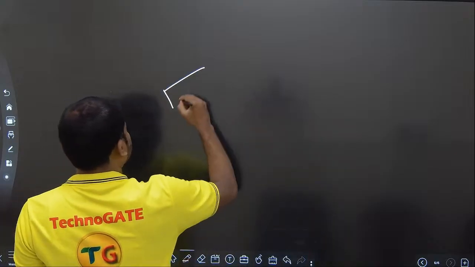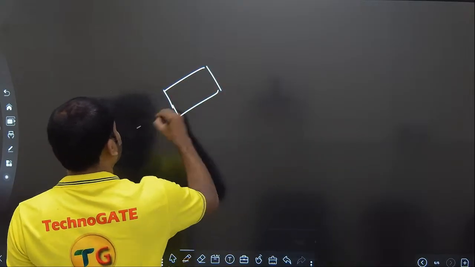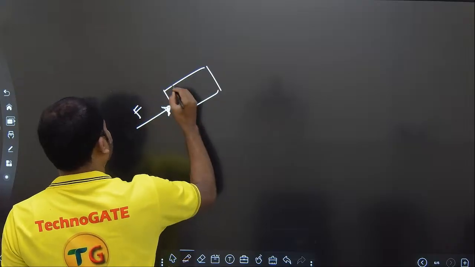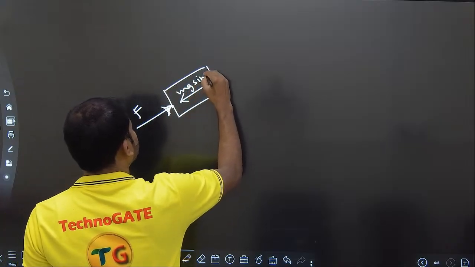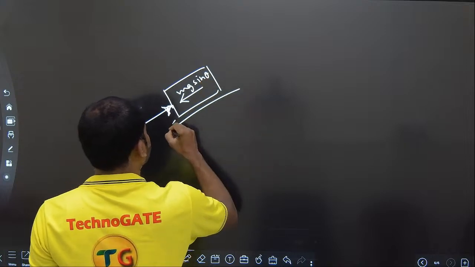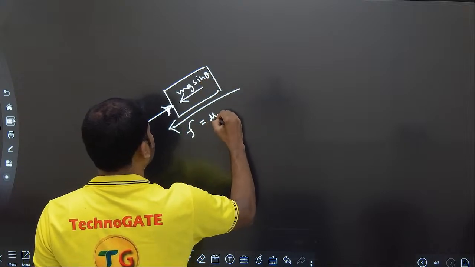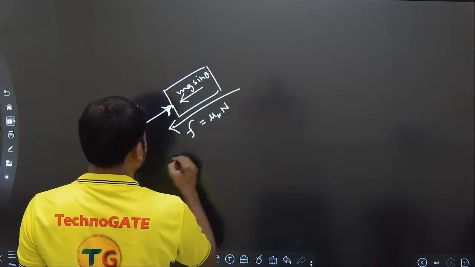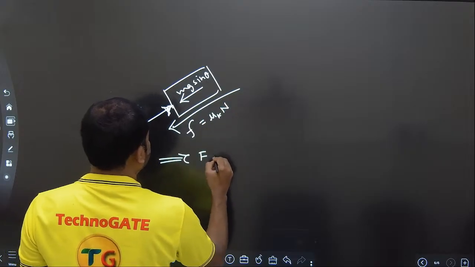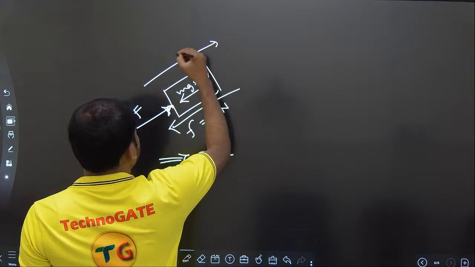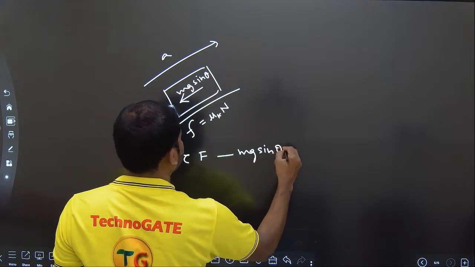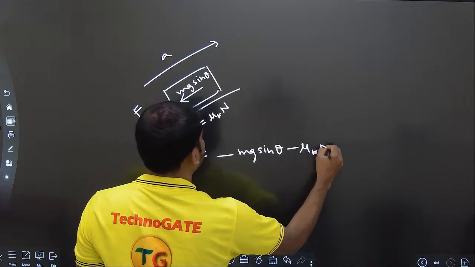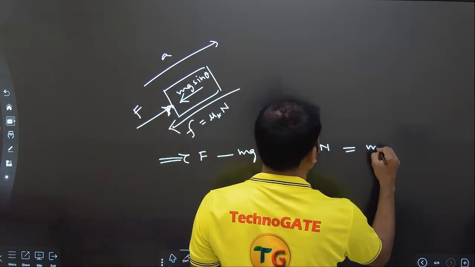So if I take the case where the body is moving up, you are applying some force F. Here it is moving down with the force mg sin theta, and there is friction force, which is mu k into n. So this implies F upside minus mg sin theta, which is downside, minus mu k into n downside, is equal to m into a.